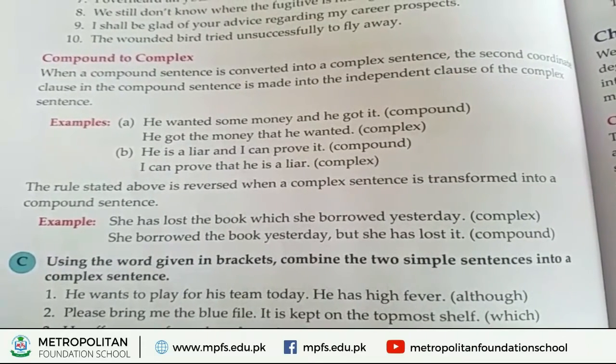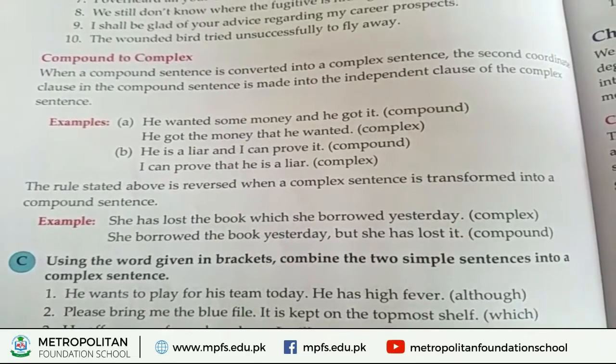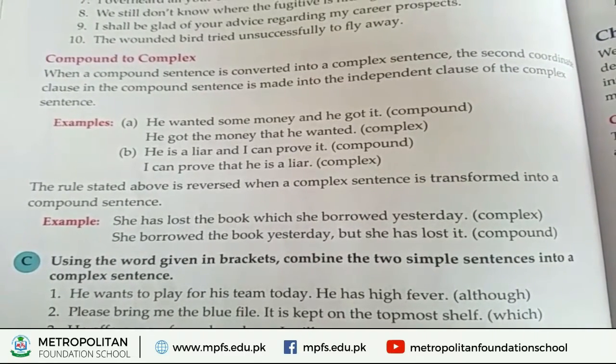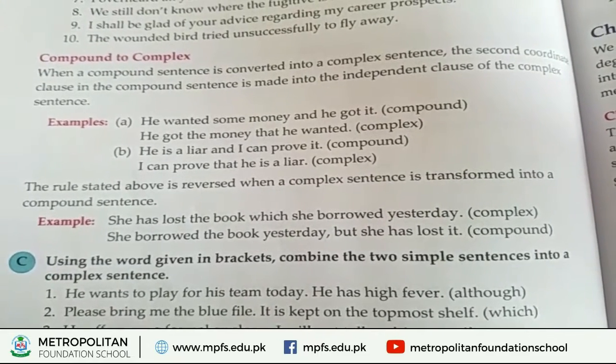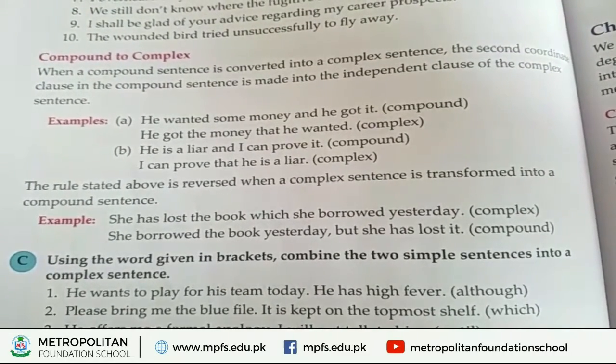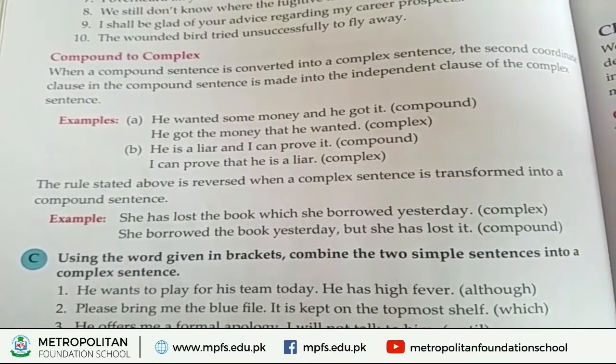Means if we are converting compound sentences into complex, we use the second coordinate clause as the independent clause.